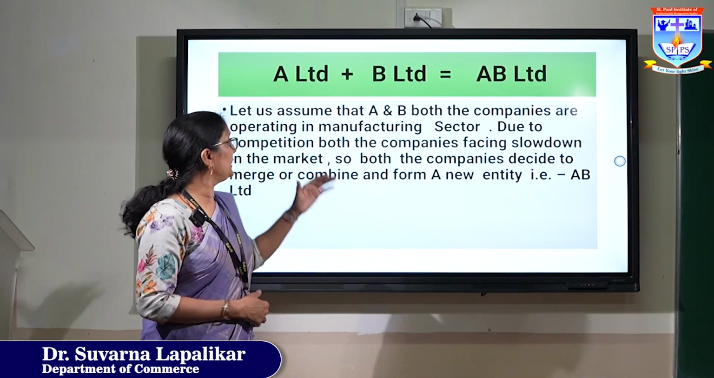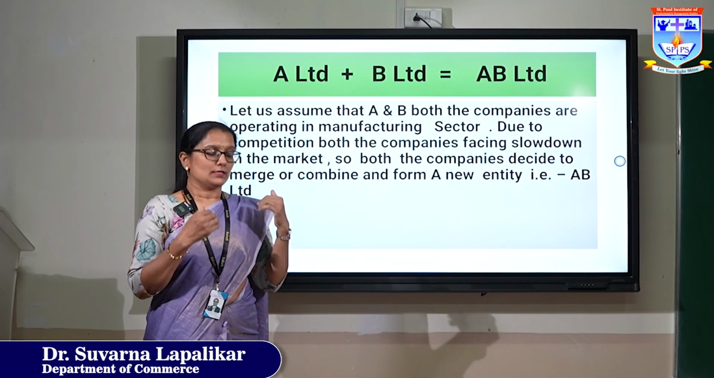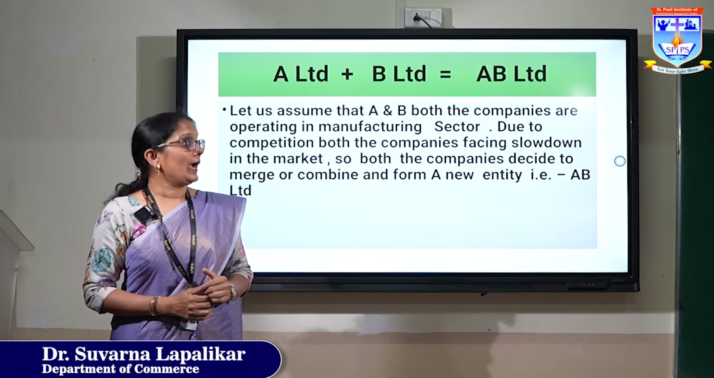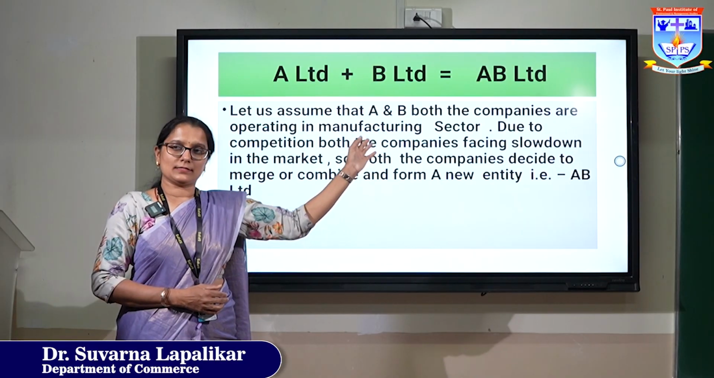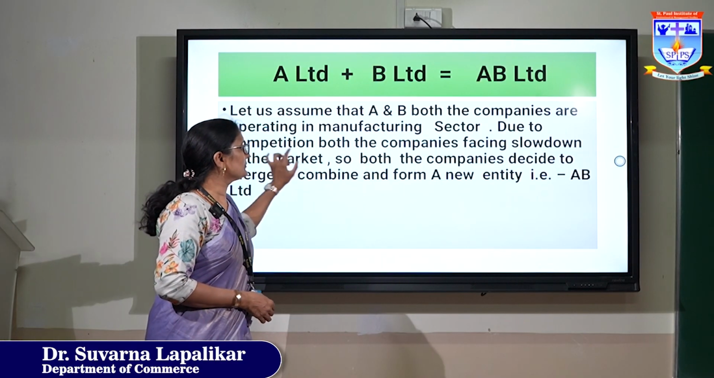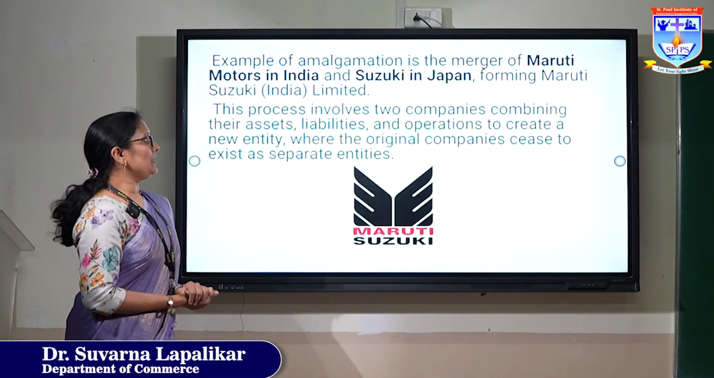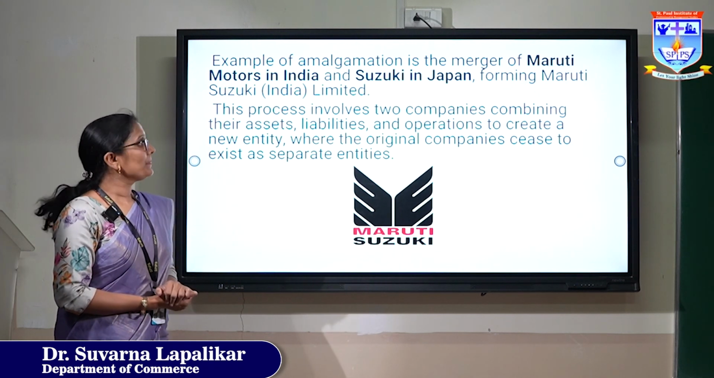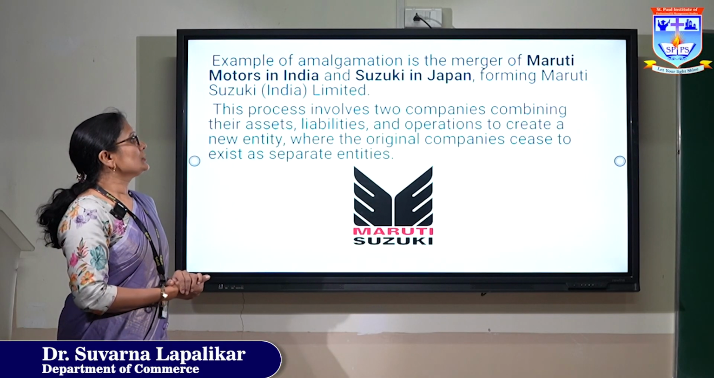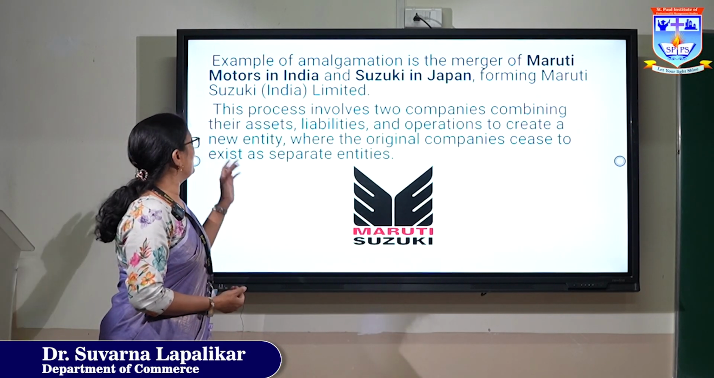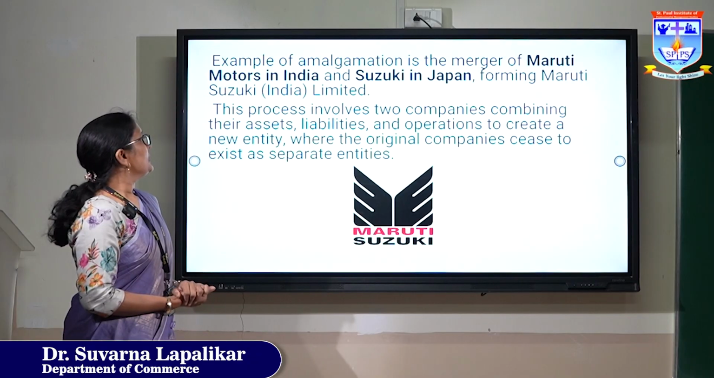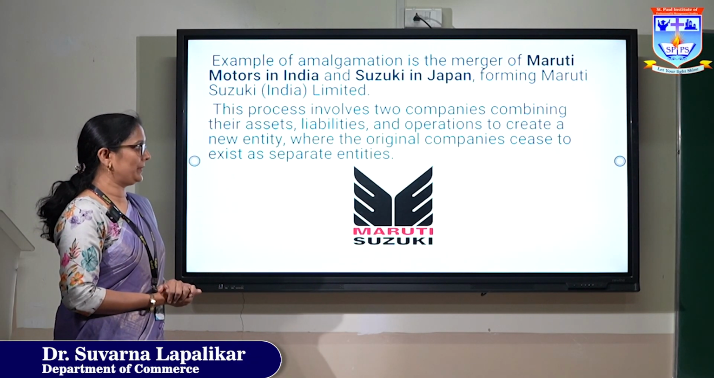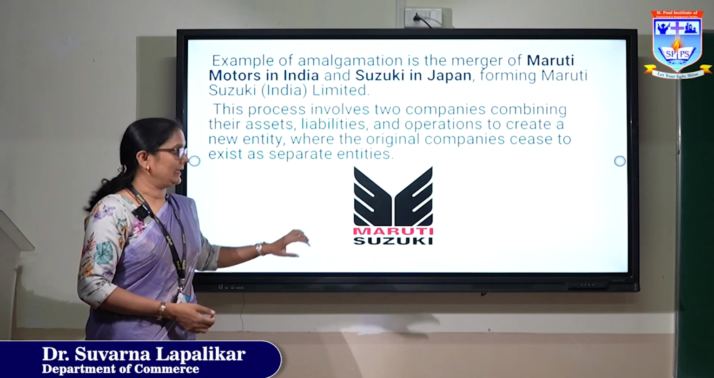It is considered that A and B Limited sell all the assets and liabilities to AB Limited and form a new company, that is AB Limited. An example of amalgamation is the merger of Maruti Motors in India, this is the current example, and Suzuki in Japan forming Maruti Suzuki Limited. This process involves two companies combining their assets, liabilities and operations to create a new entity.